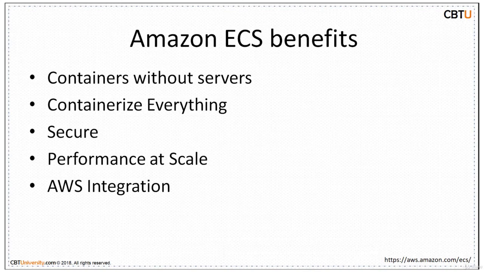Containerize everything. Amazon ECS lets you easily build all types of containerized applications, from long running applications and microservices to batch jobs and machine learning applications. Amazon ECS is highly secure as it launches your containers in your own VPC, allowing you to use your own VPC security groups and network ACLs. Amazon ECS is a highly scalable service and it's very much integrated with all AWS services like ELB, VPC, IAM, CloudWatch, CloudFormation, etc.